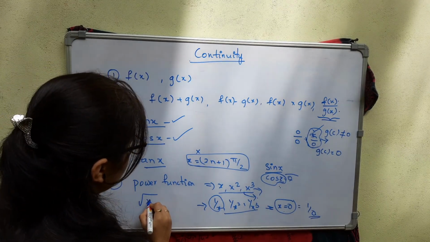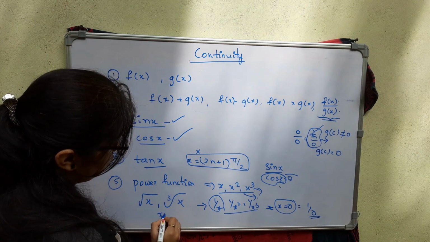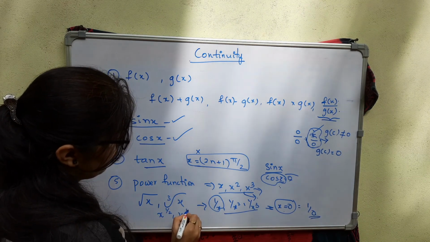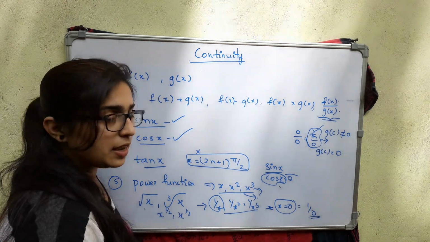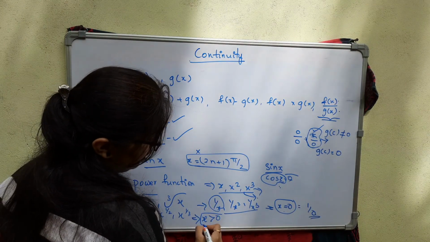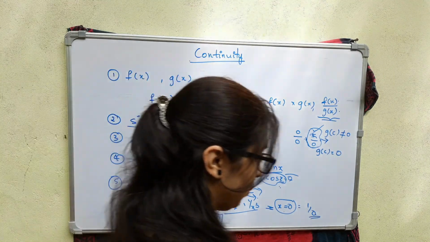Next, if you consider square root of x, cube root of x, so x to the power of 1 by 2, x to the power of 1 by 3, something like that, it will be continuous everywhere, but remember, x should be greater than 0.